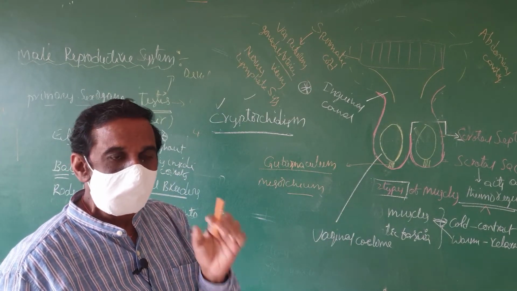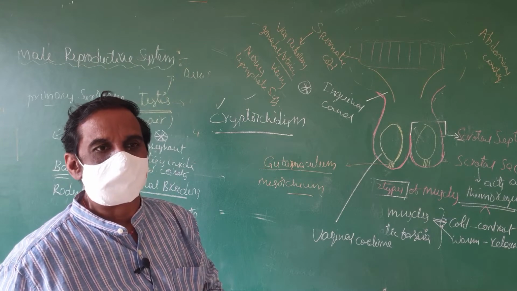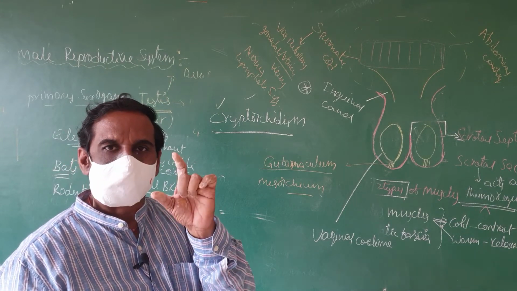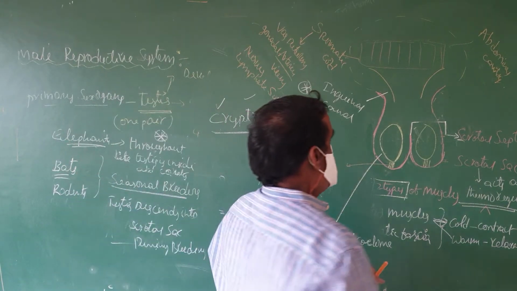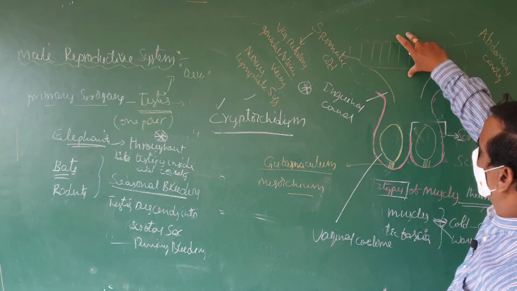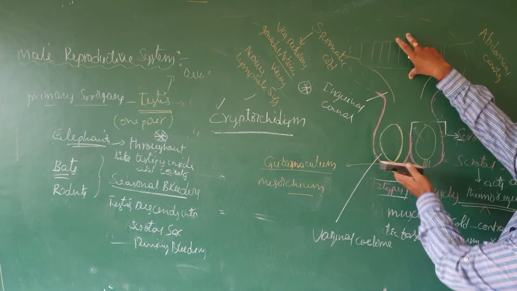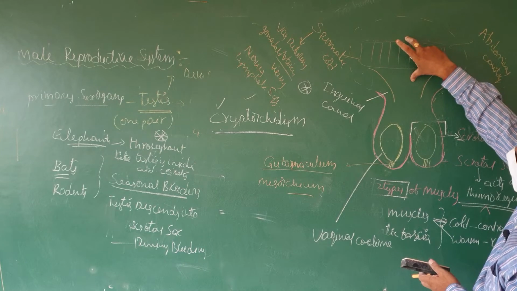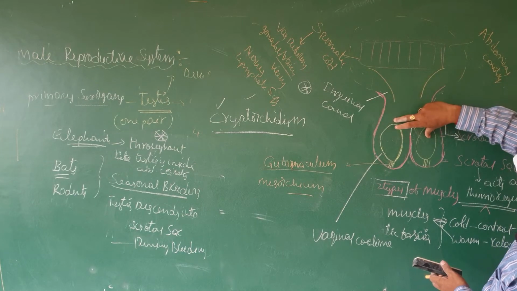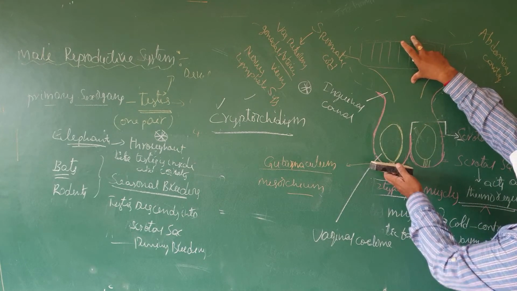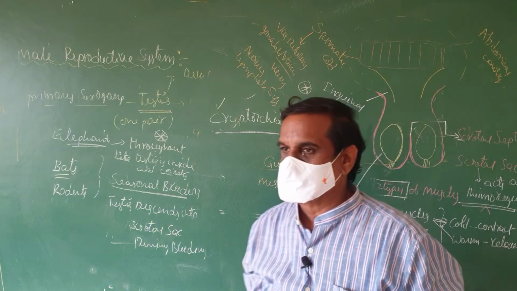Now, here is a question: how does the testis hold in this position? The testis holds in its position by the spermatic cord and the gubernaculum. The spermatic cord helps to hold the testis in its position, and the lower side is the gubernaculum. This is a very, very important question.